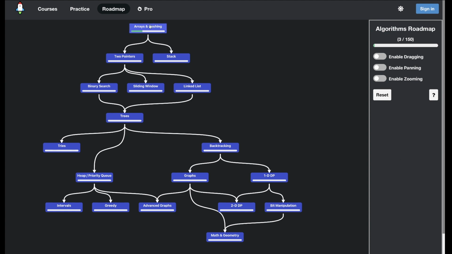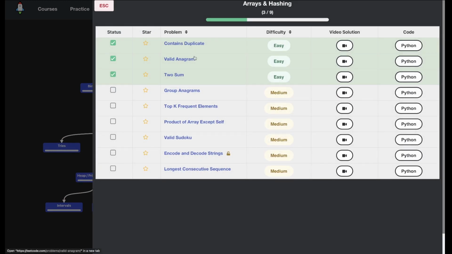So far in the arrays and hashing section, I've done 3 problems, all of the easy ones. And I could go on to the mediums and complete this category, but since I'm quite out of practice, I'm going to go through all the easy questions in all of the categories, and then go back and do all the mediums, and then all the hards.